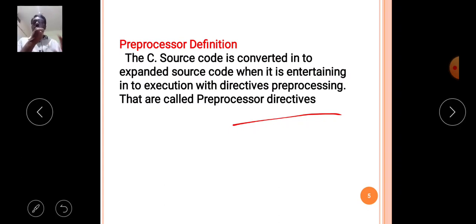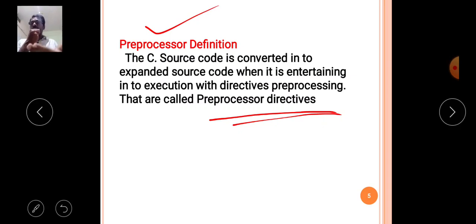So the conversion from the source code to the expanded source code is done by preprocessor directives. These preprocessor directives are called the preprocessors. Actually, what is the meaning of preprocessor?